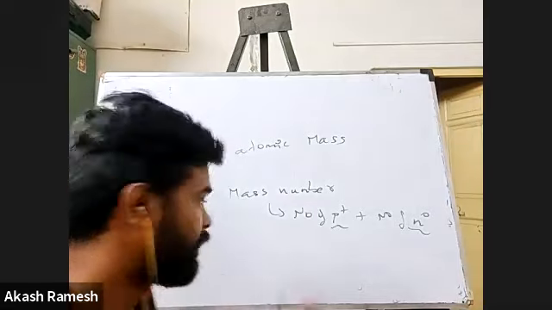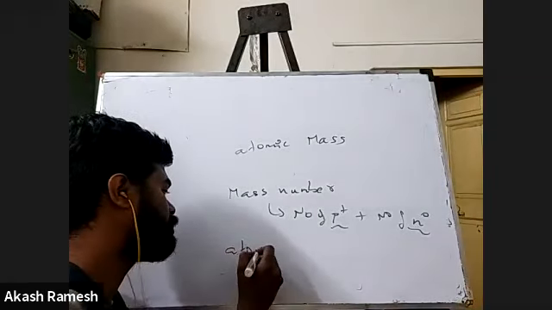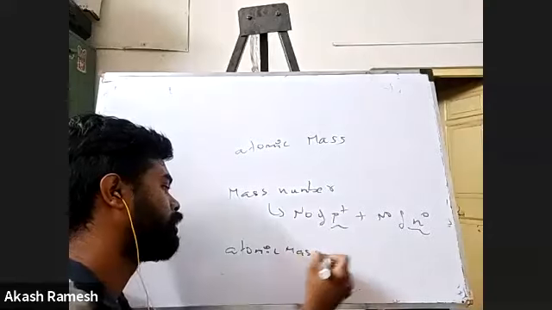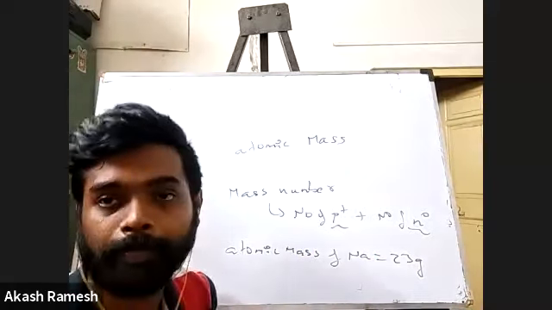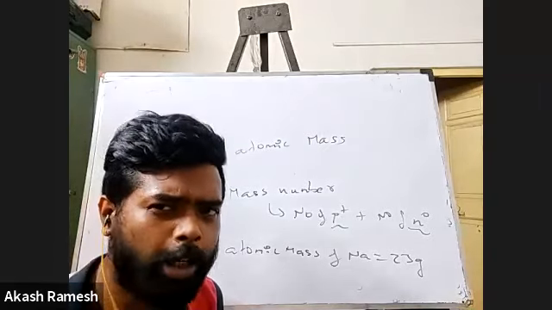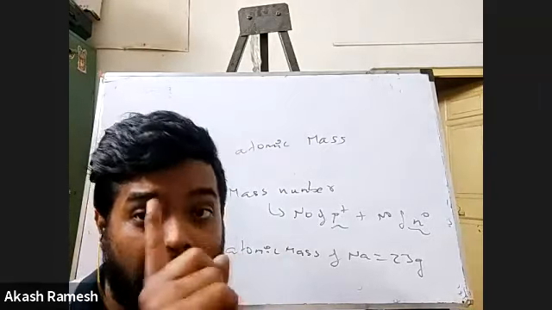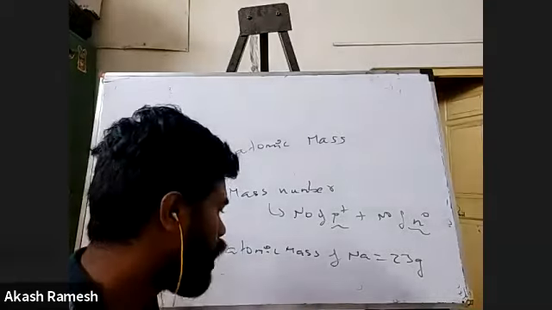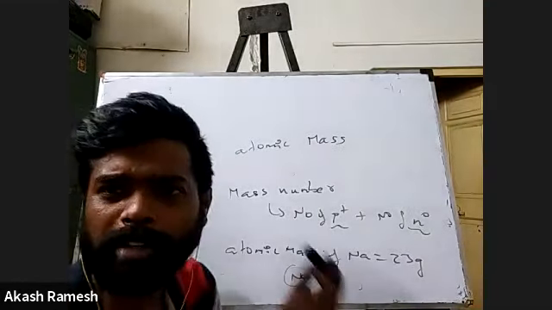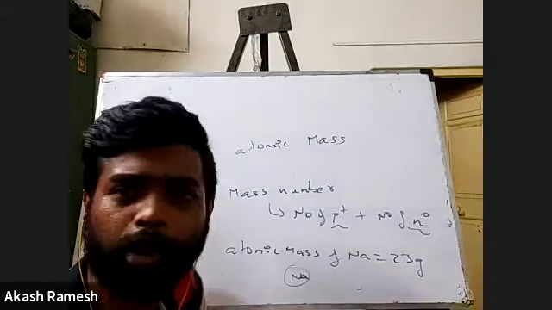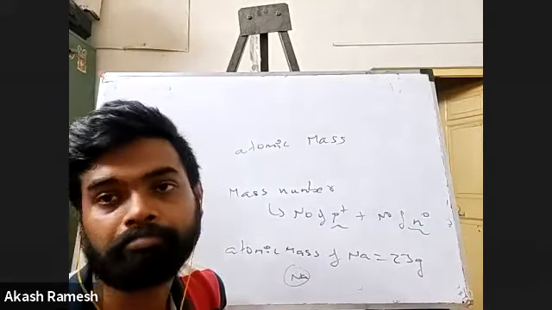For example, we write the atomic mass of sodium as 23 grams. If you take atomic mass as the mass of one atom, that means I have one atom of sodium, and do you think one atom can weigh 23 grams?